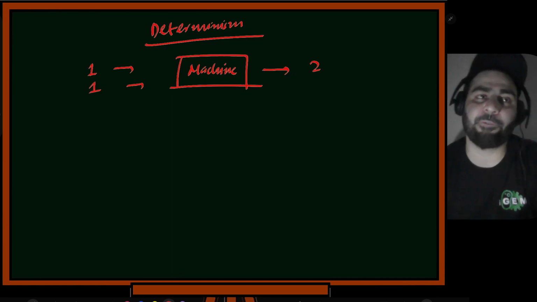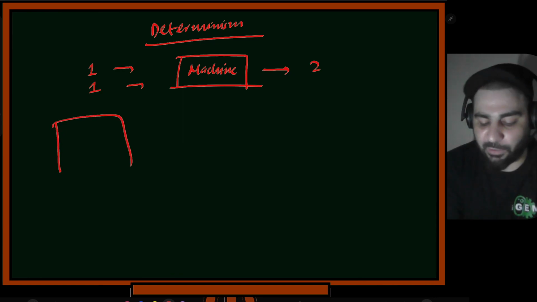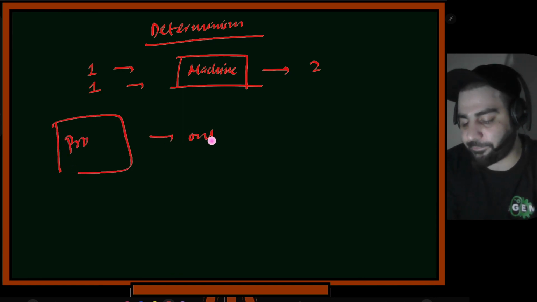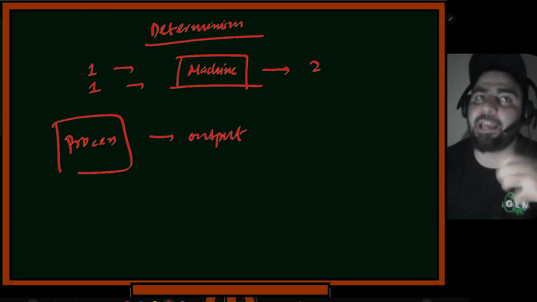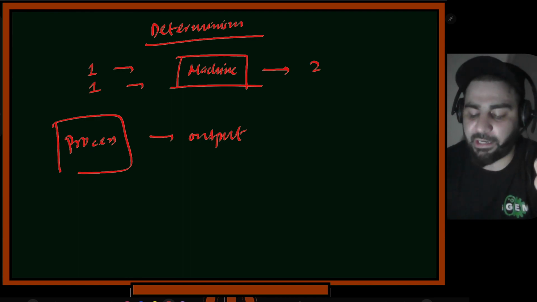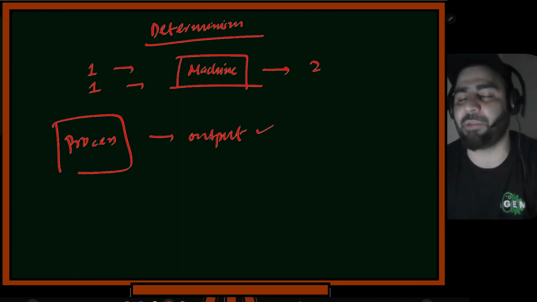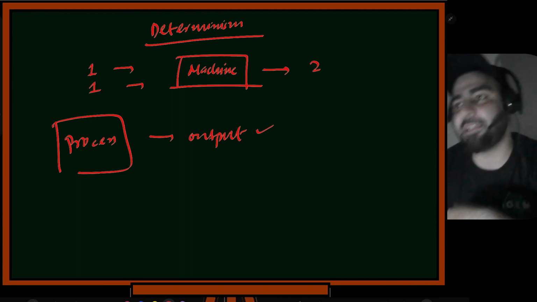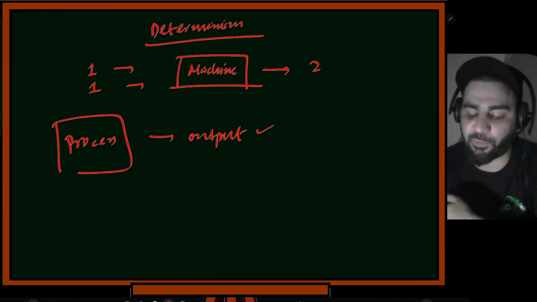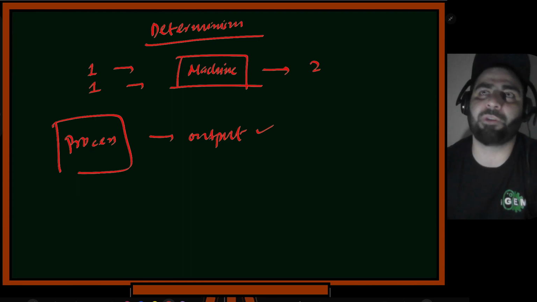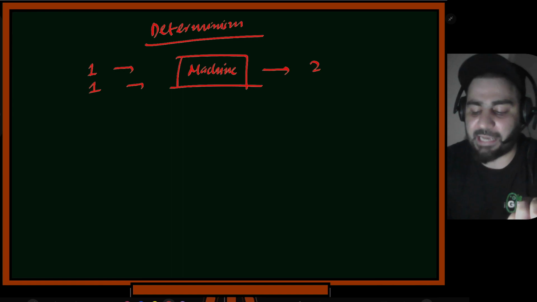So if you do the same steps, let's suppose you had one process, you did something and you got some output. If you again perform the same procedure and you get the same output continuously, that's why we call it science, because it's reproducible. If somebody claims something and another person comes and does the exact same steps that were done earlier and gets the same output, then we call this experiment reproducible, and that's what makes it science. Similarly, that's what science has, the determinism.